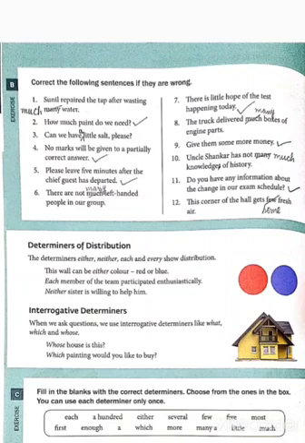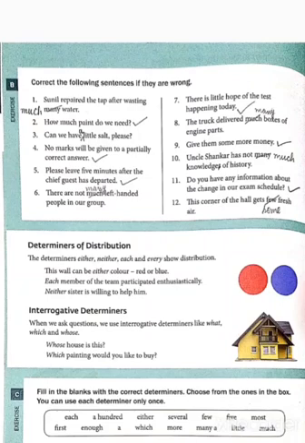Each is used for two or more persons or things. And next one, every is used when a large but indefinite number of people or things are considered individually. Every is used for more than two persons or things.